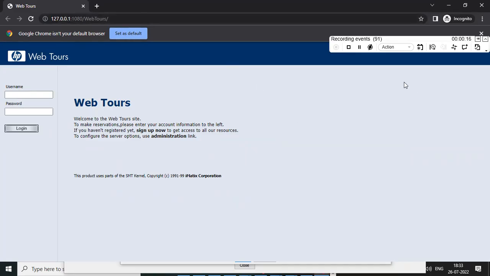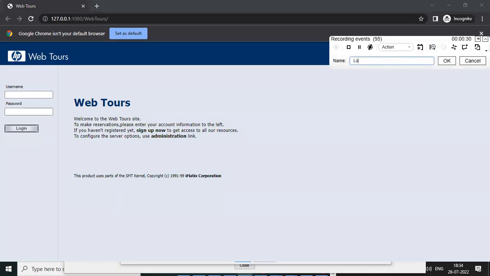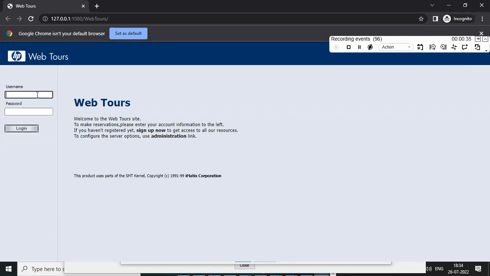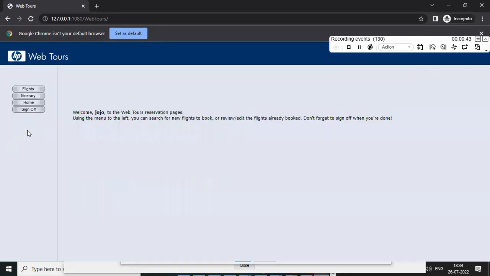So now what are we doing? Launch is completed. After launch, what can we do? Login. You need to give the transaction name. What is the transaction? Login. So just give login and click on OK. Then we need to give the login details. By default, this application takes the username jojo and password bean. Click on login. See, the login transaction is completed.